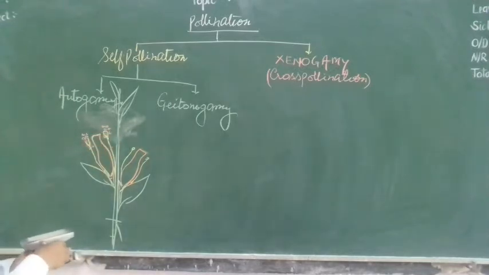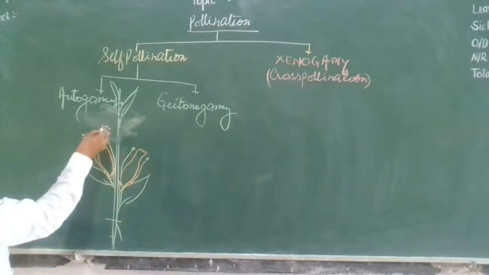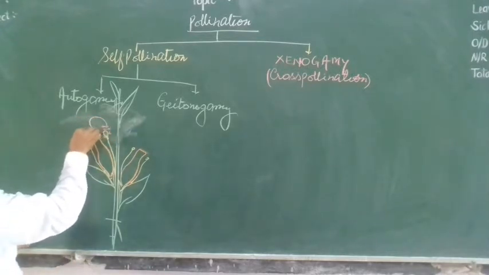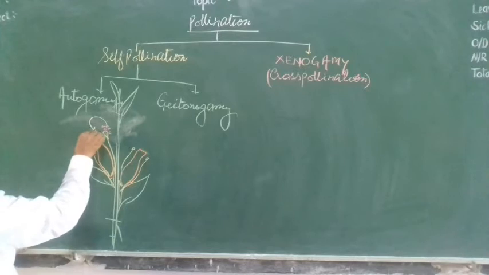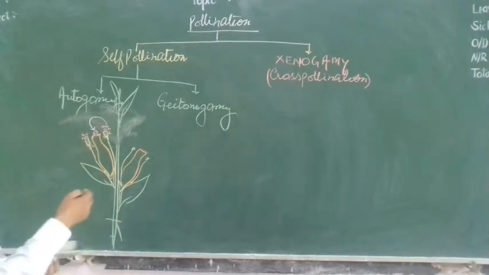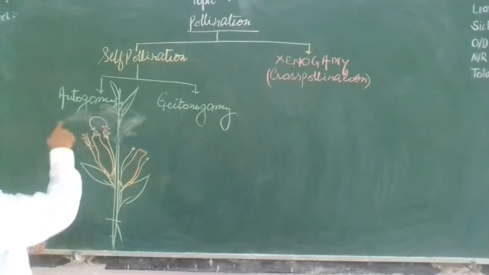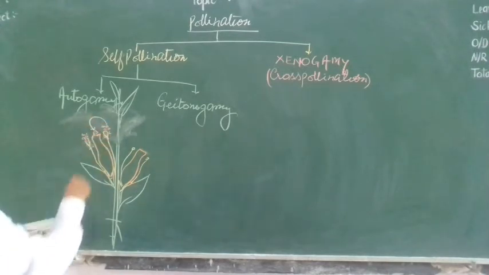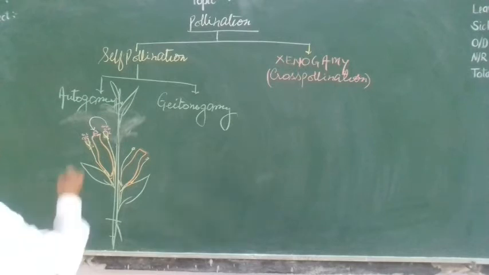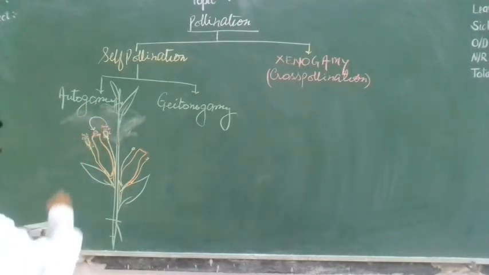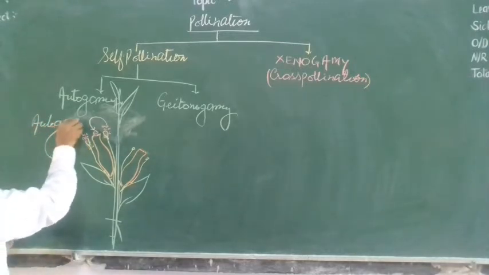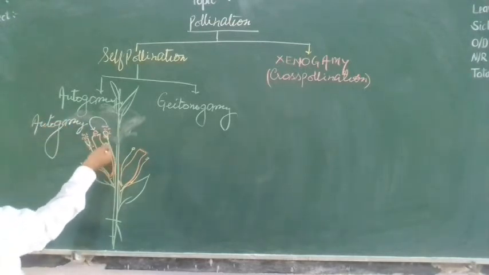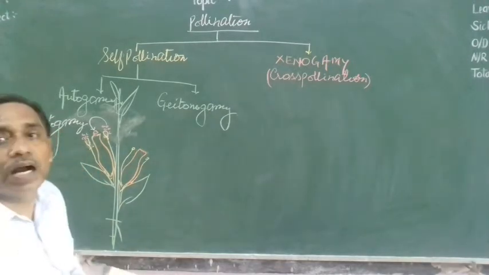If the pollen grain from this anther reaches the stigma, this is the pollen grain of the same flower. The pollen grain of the same flower reaching the stigma, then it is called what? Autogamy. When pollen grain transfers from anther to the stigma of the same flower, that is called autogamy.